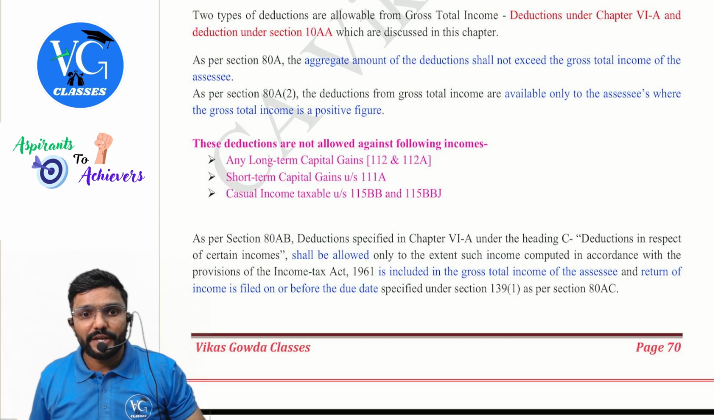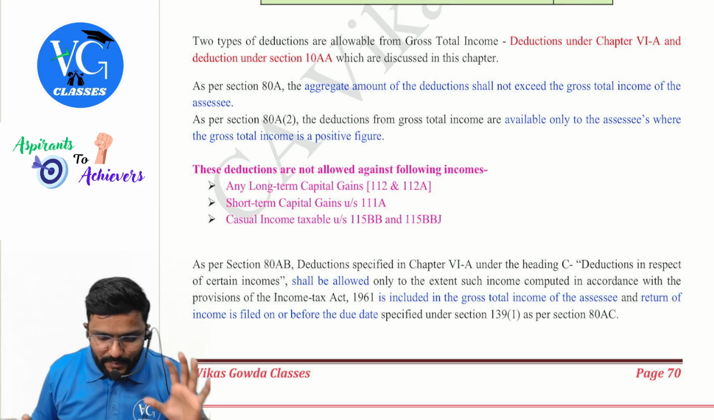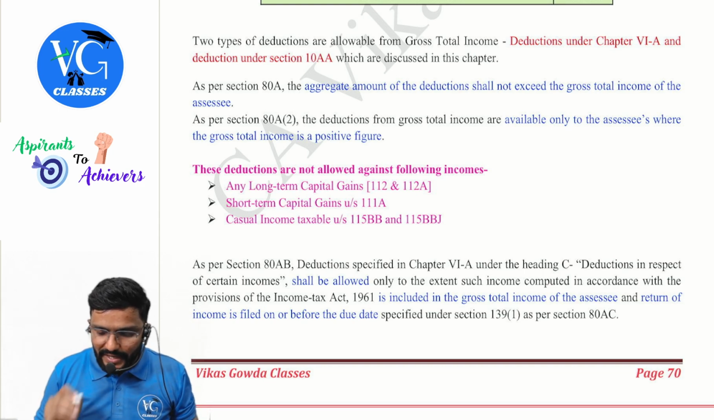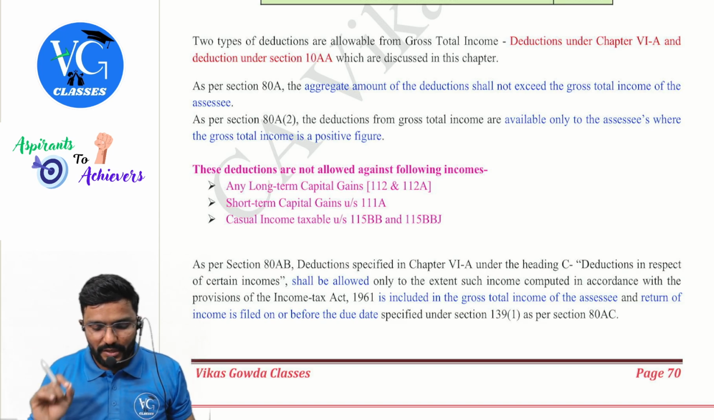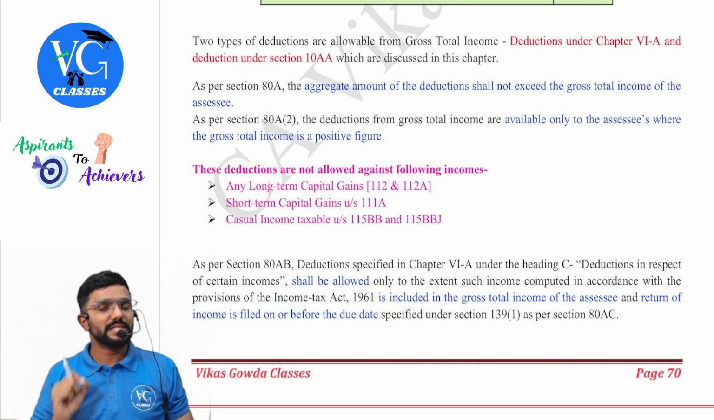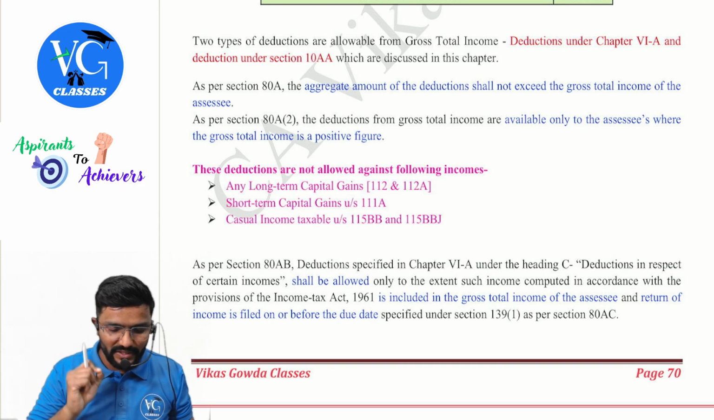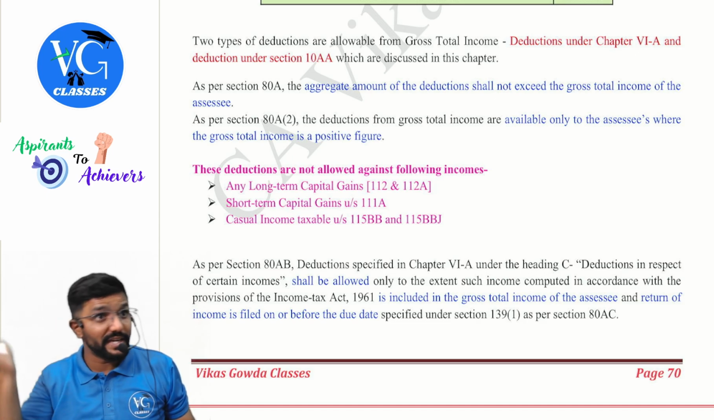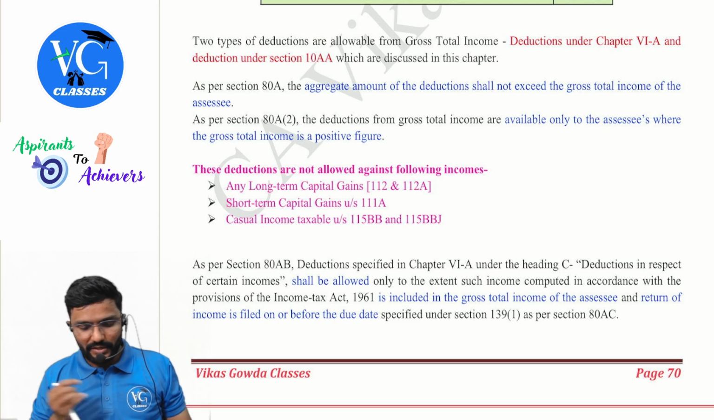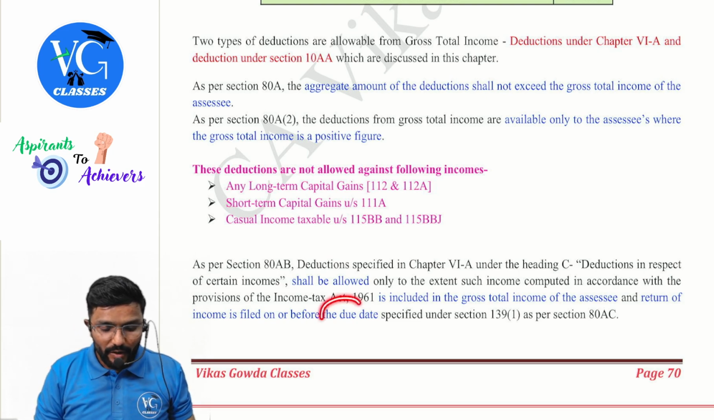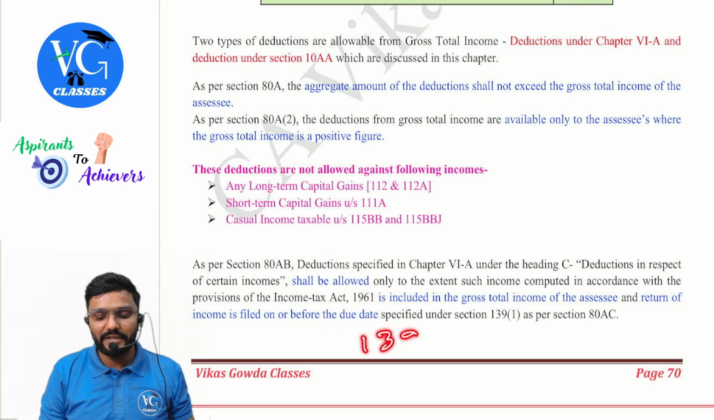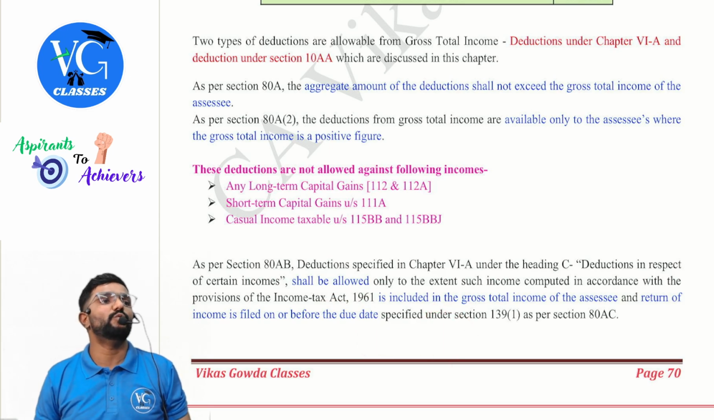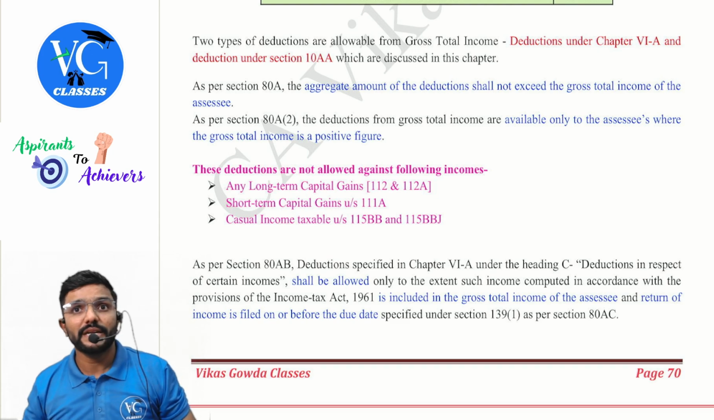As per section 80AB, deductions specified in chapter 6A under the heading C, deductions in respect of certain incomes, shall be allowed only to the extent such income computed in accordance with the provisions of Income Tax Act 1961 is included in the gross total income calculation and the return of income is filed on or before the due date. Where is it given? In section 139 subsection 1. I spoke about it. Clear?